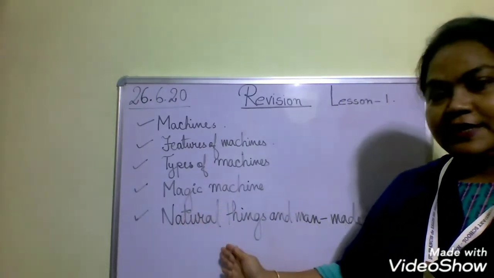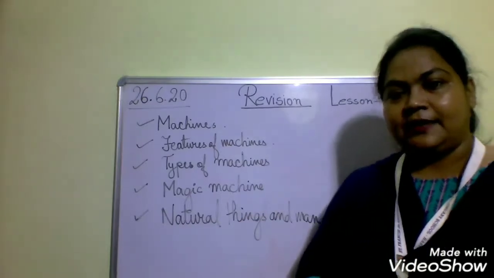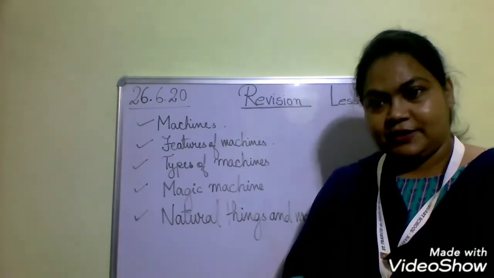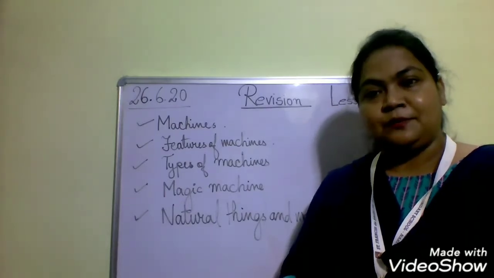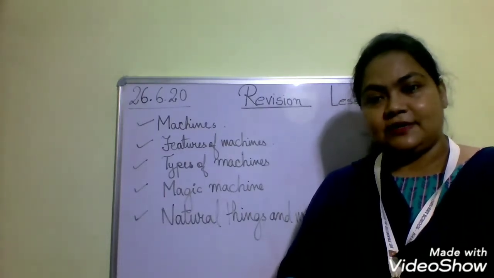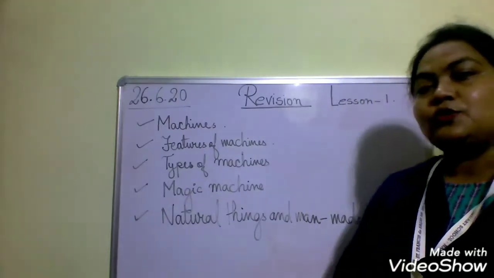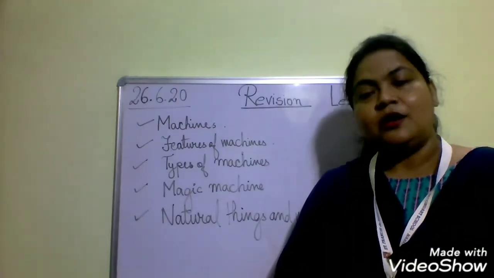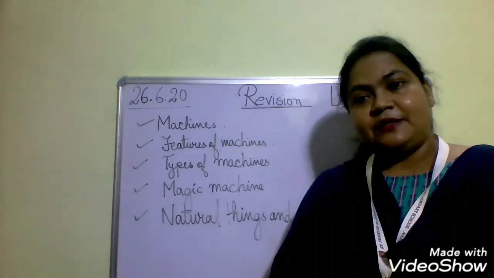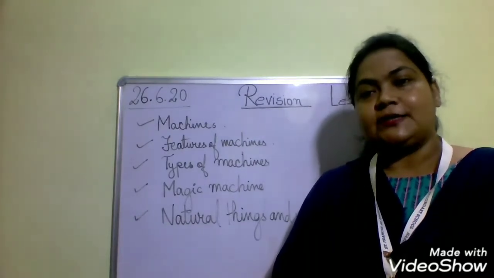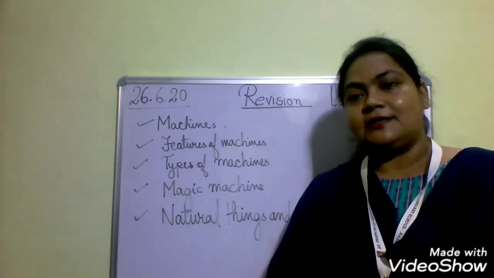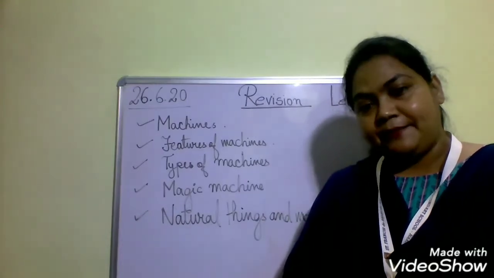Then comes the last one, natural thing and man-made thing. What are natural things? Those things found in the nature are called natural thing. For example, sun, moon, stars, rivers, valleys, hills, mountains, etc. And what are man-made things? Those things that are made by man are called man-made thing or artificial thing. Examples of man-made thing are television, computer, pencil, book, building, houses. All these things are the examples of man-made thing.